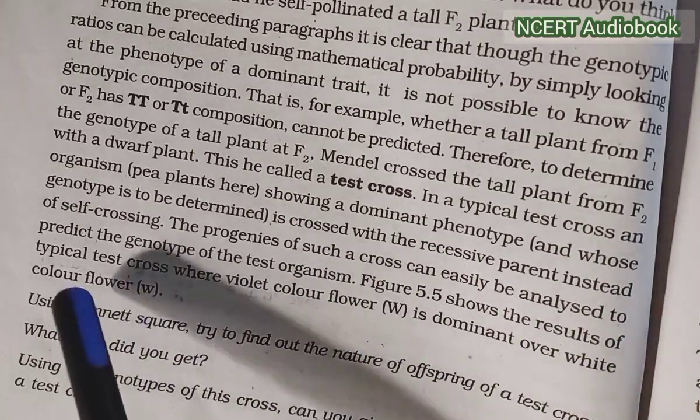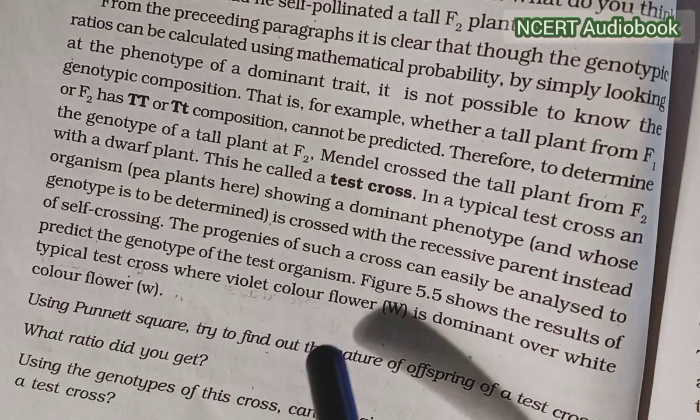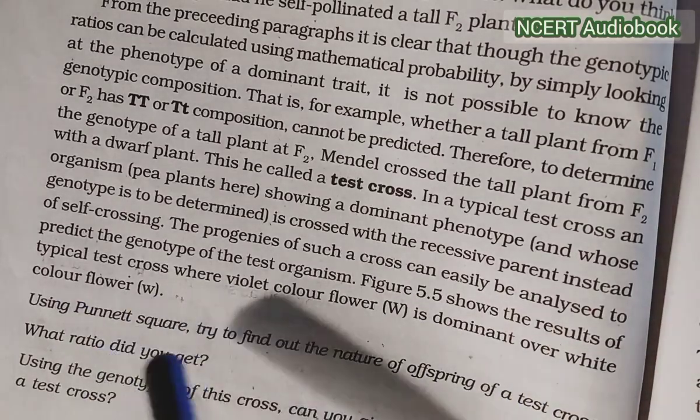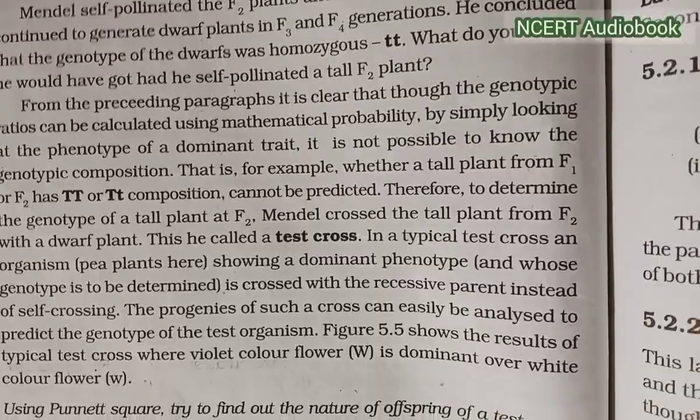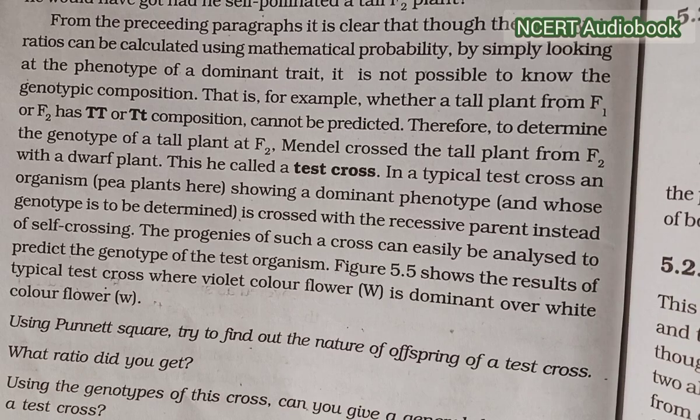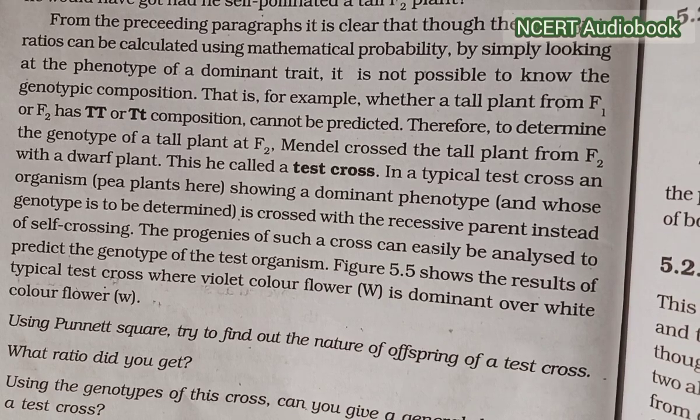Consider the results of a typical test cross where violet flower color is dominant over white flower color. Use a Punnett square to find out the nature of the offspring of the test cross. What ratio did you get? Using the genotype of this cross, can you give a general definition for the test cross?